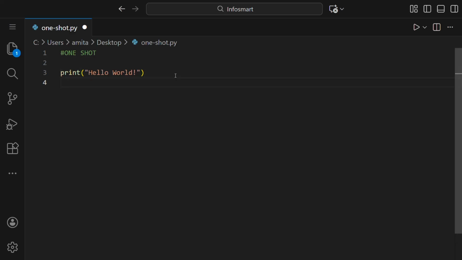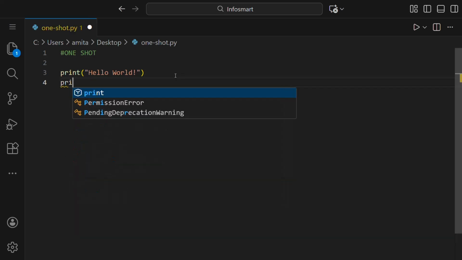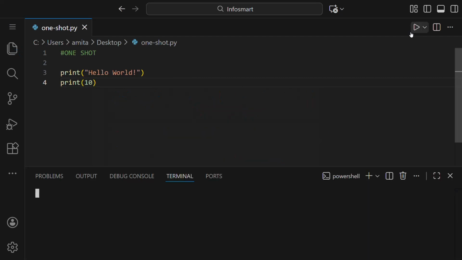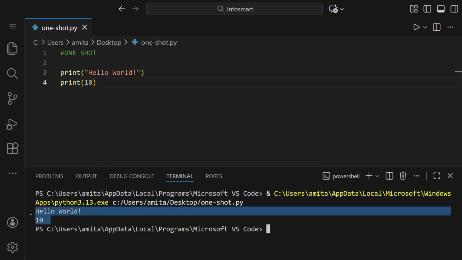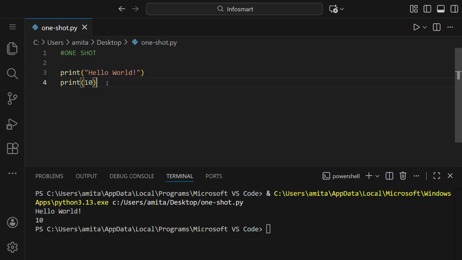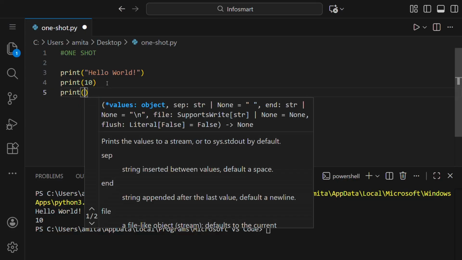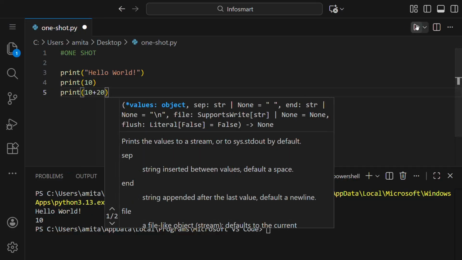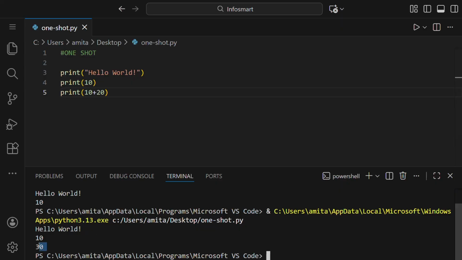Now let us see if we want to print 10. We can write 10, and when we run it, you can see 10 is printed. If we want to print the sum of two numbers, we can write print, then in parentheses we can write, for example, 10 plus 20. If we run this, you can see 10 plus 20, which is 30, is printed.